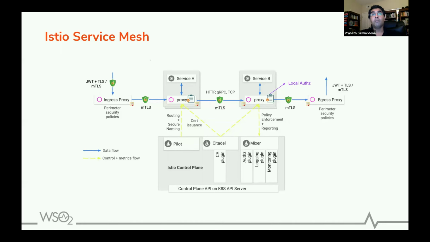But moving forward with Istio 1.5 onwards, they have integrated Pilot, Citadel, and Galley into a single binary called Istiod. So there will be a single binary in Istio 1.5, and the responsibility of Mixer will start to dilute.